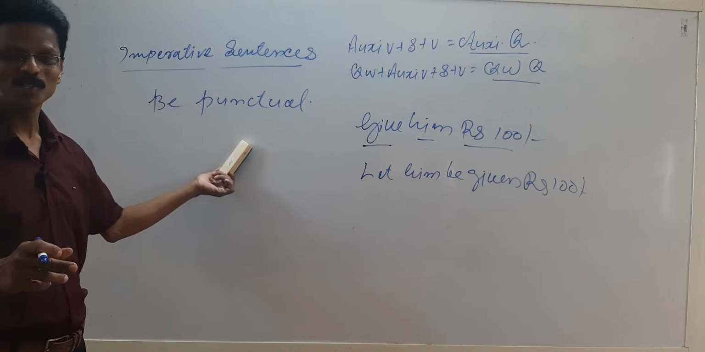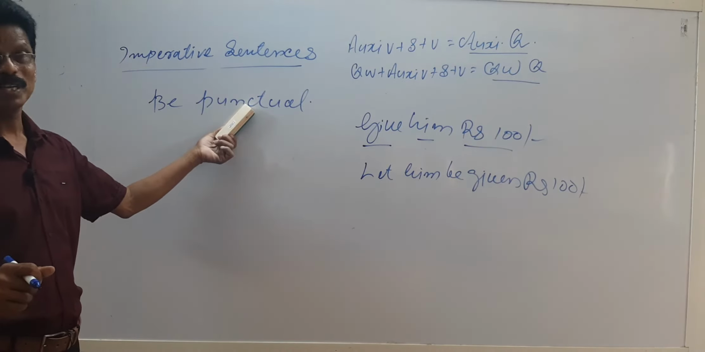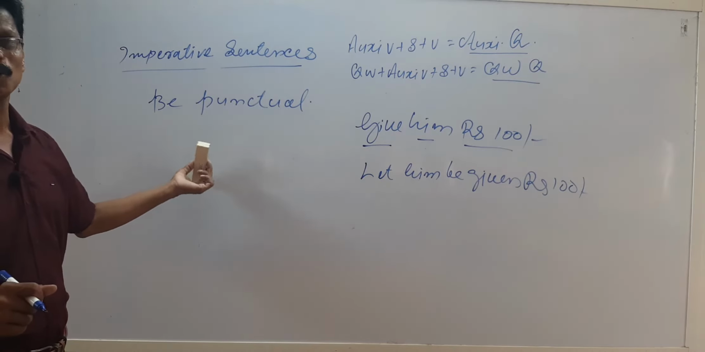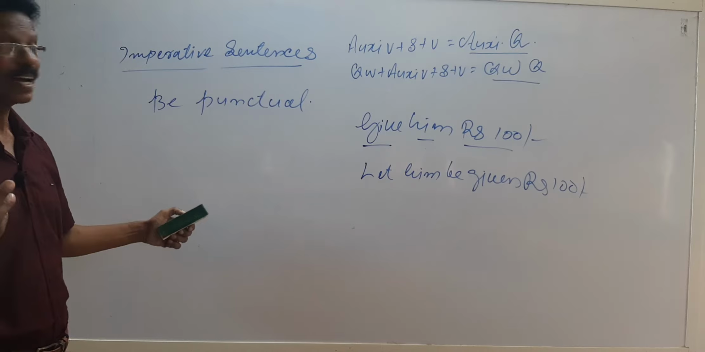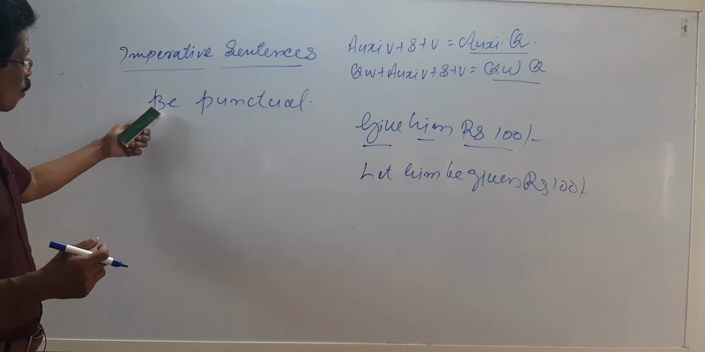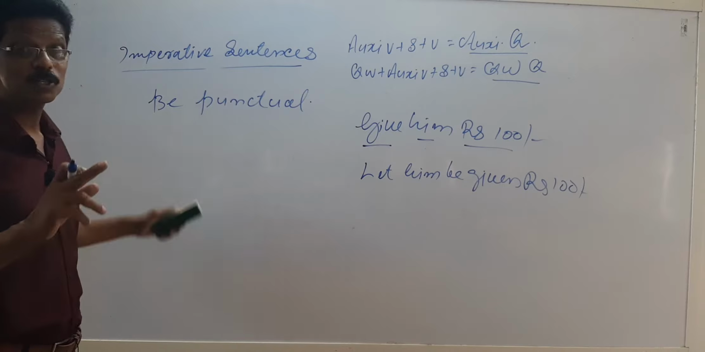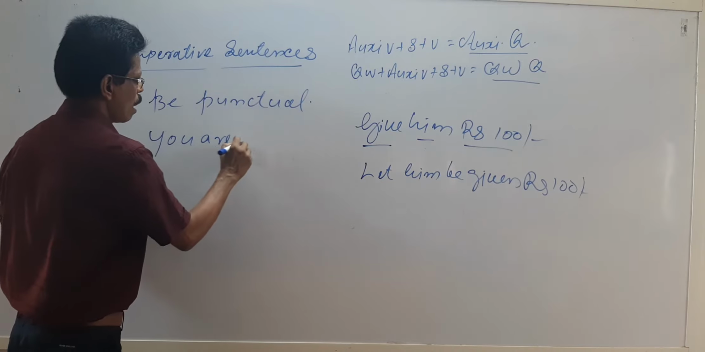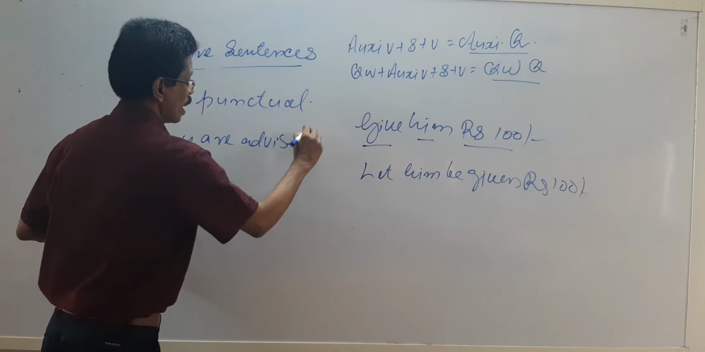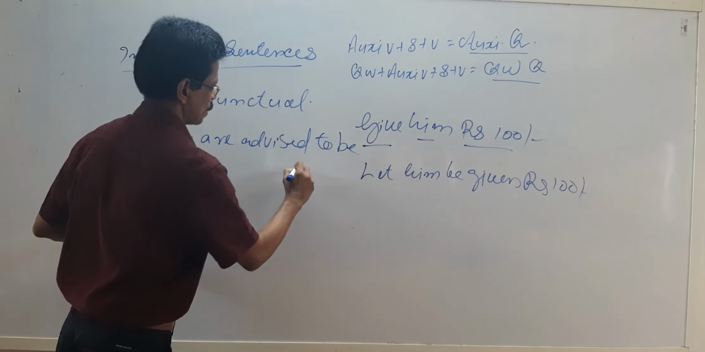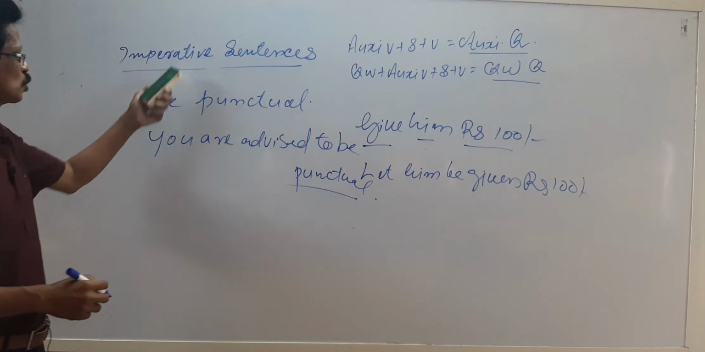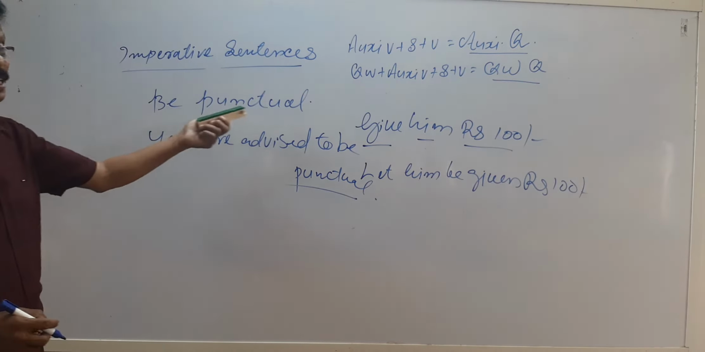Or come to class regularly. Don't come once in a while, come to class regularly. So, what kind of sentence is this? Suppose your headmaster, principal, or class teacher is telling you, be punctual. It is an advice, is it not so? So, all imperative sentences are addressed to you, second person. So, you have to write, you are advised to be punctual. To plus be. So, you are advised to be punctual.